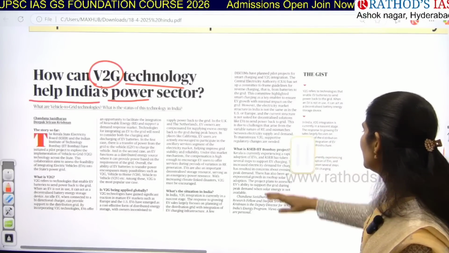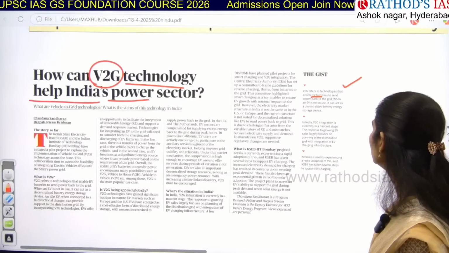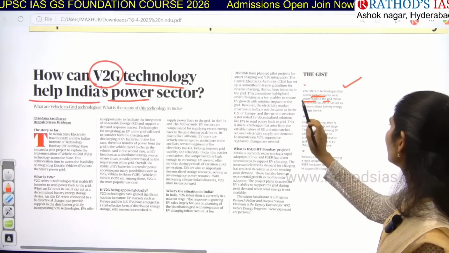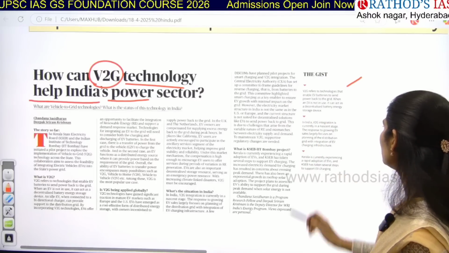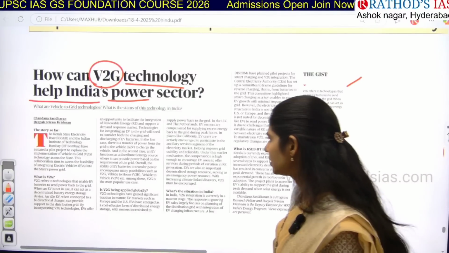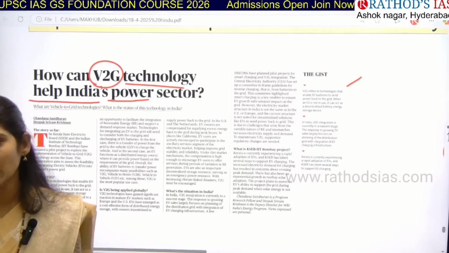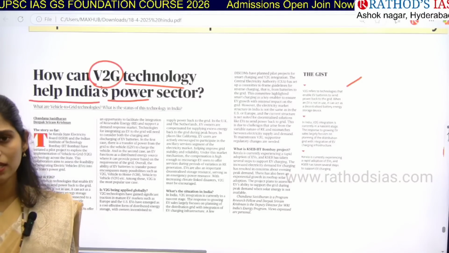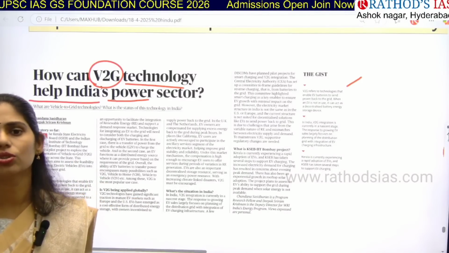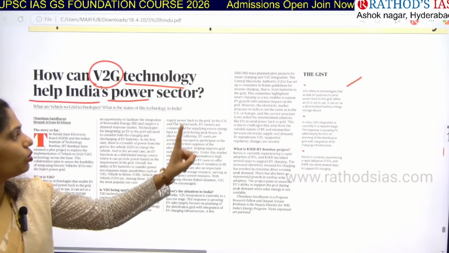So here, please make a note, V2G refers to technologies that enable electric vehicle batteries, EV batteries, to send power back to the grid when an EV, electric vehicle, is not in use. It can act as a decentralized battery energy storage device. It is very, very important, guys. We keep charging the electric vehicles, and if you are not using that vehicle, then what happens? It will be a waste of energy, right? So rather than that, we can send that electric energy back into the grid so that we can use the electricity efficiently. That is about this V2G concept.